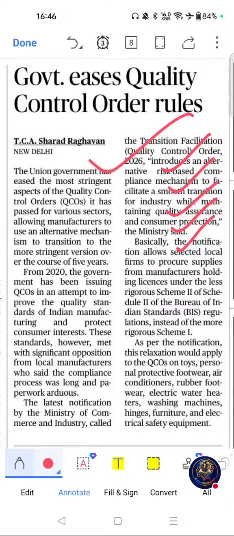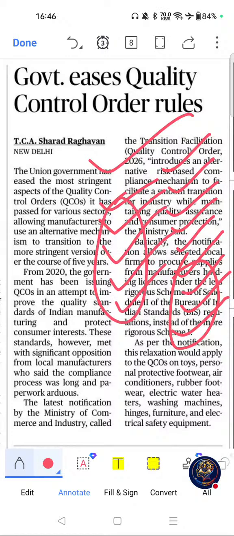Questions have appeared on BIS, that is Bureau of Indian Standards, manufacturing, make in India, and ease of doing business. These are the PYQ connections. Move on to key themes related to this article. These are like BIS, that is Bureau of Indian Standards, quality control orders, standardization, make in India, and manufacturing. These are the PYQ connections. And these are the key themes related to this article.